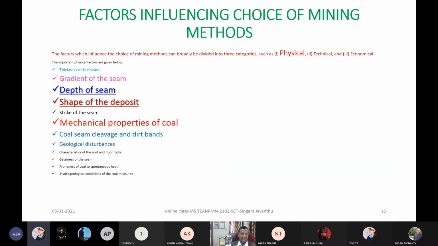Now, it is very simple to understand, my beloved students. Suppose, in simple language, the roof is very strong. Is it advisable to go for a caving method or a stowing method? What is the best way of selecting a method?